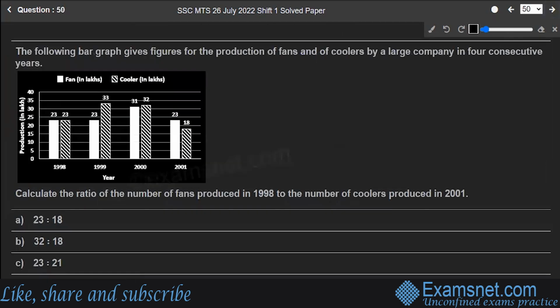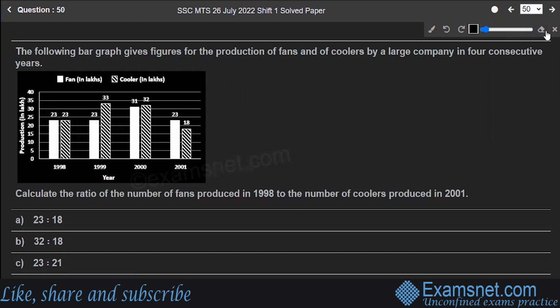Hope you are clear. Next is the last question of your mathematical section for the paper. Let's go. The following paragraph gives figures for the production of fans and of coolers by a large company in 4 consecutive years. So 1998, fan in lakhs and cooler in lakhs. So these are the 23 lakhs of fan and 23 lakh of coolers. 1999, production rate for fans was 23 lakhs and the coolers was 33 lakhs, and so on for year 2000 and 2001.